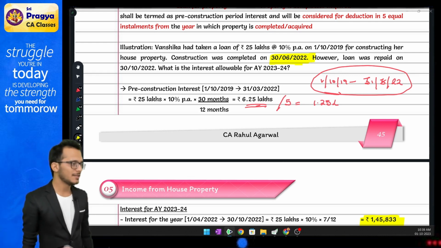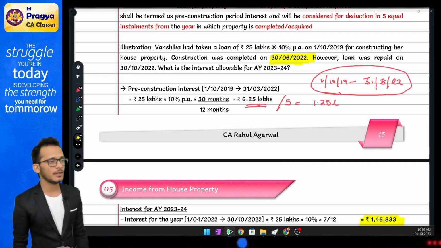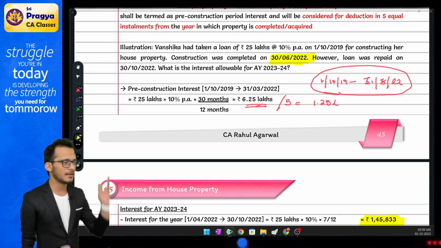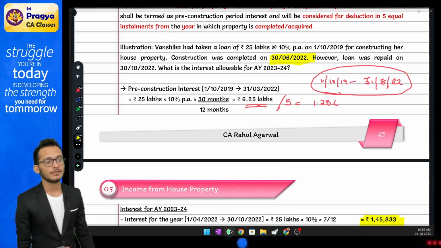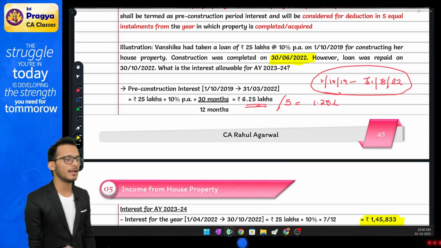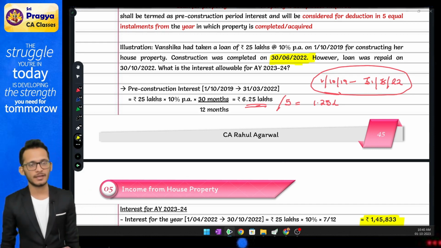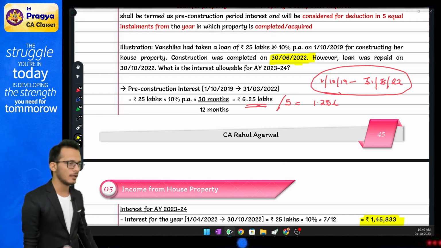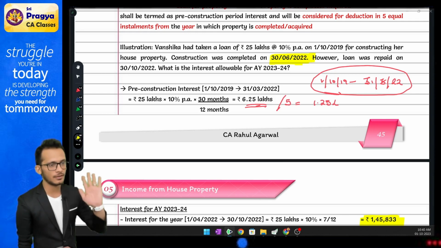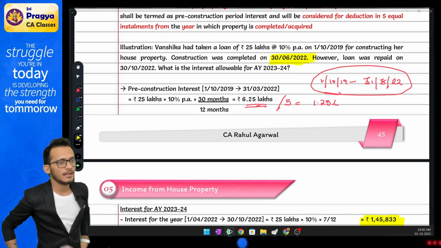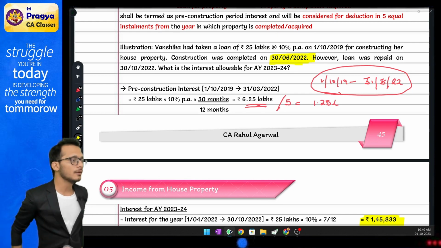This marks the end of your HP chapter. In this HP chapter, from the 115BAC perspective, Rahul, what is changing? From the 115BAC perspective, the SOP part is deleted. Which means if you have any interest on a loan taken for SOP, it will not be allowed as a deduction. LOP, DLOP continues, which means 30% allowed, interest on loan also allowed. The only thing which is not allowed is SOP. Clear with me? Can we go forward? Yes, awesome.